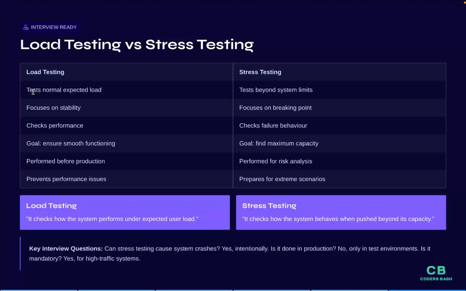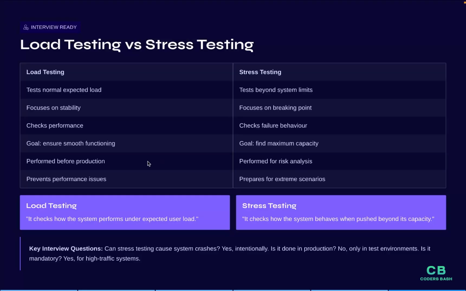In load testing, we test the normally expected load, but here we test beyond the system limits. In load testing, we mostly focus on stability, and in stress testing, we focus on the breaking point. Here we check the performance, here we check the failure behavior. The main goal of load testing is to ensure smooth functioning, and the main goal of stress testing is to find the maximum capacity.